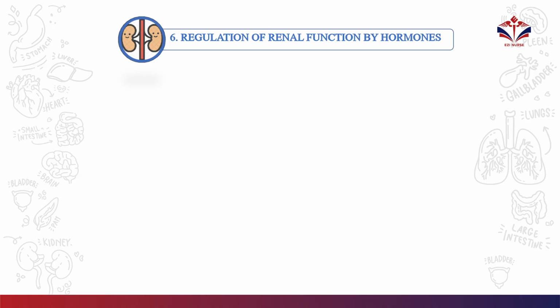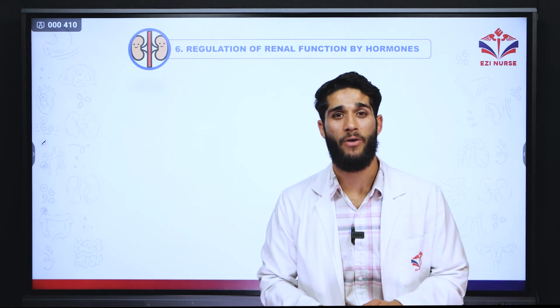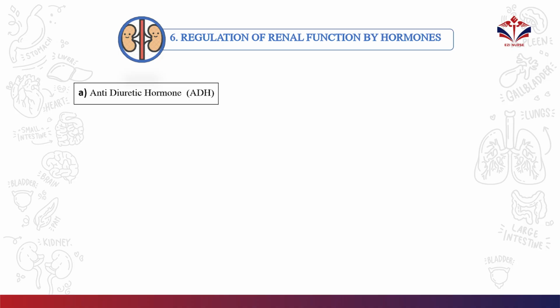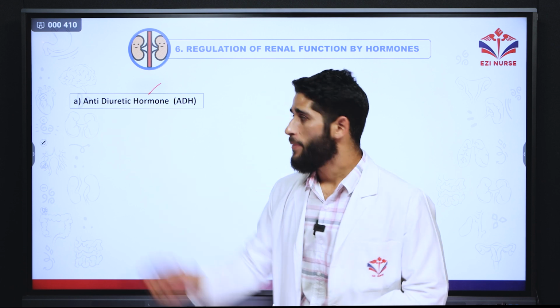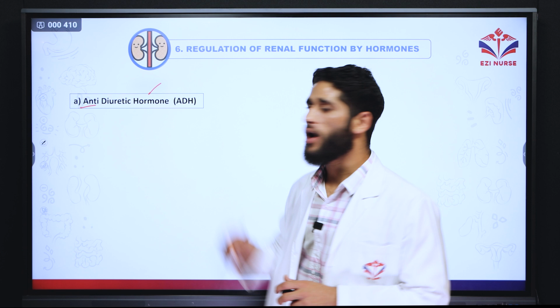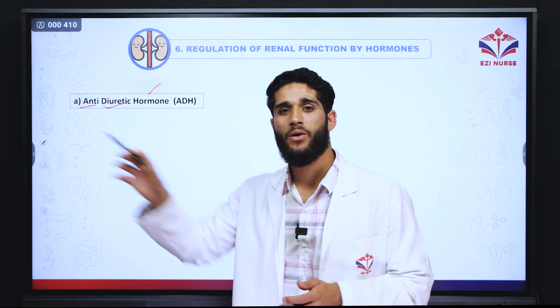Finally, let us move on to our last slide, the regulation of renal function by the hormones. Already we have seen this in the whole scenario of our last slide. Now let me tell you a brief about this. The first one is the antidiuretic hormone, the ADH. Why is it called the antidiuretic hormone? Because anti means against, and diuresis is when there is an increase in the urine output.